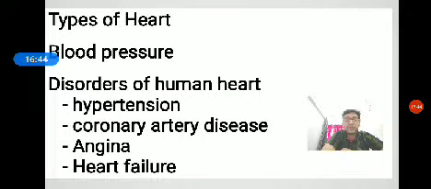Then hypotension, low BP. When the blood pressure of a person is less than normal, it is called hypotension. It is caused by loss of blood, loss of water in large quantities from the extracellular fluid of the body through sweating, vomiting, diarrhea, etc. Hypotension can also be caused by strong emotion and severe allergic response.